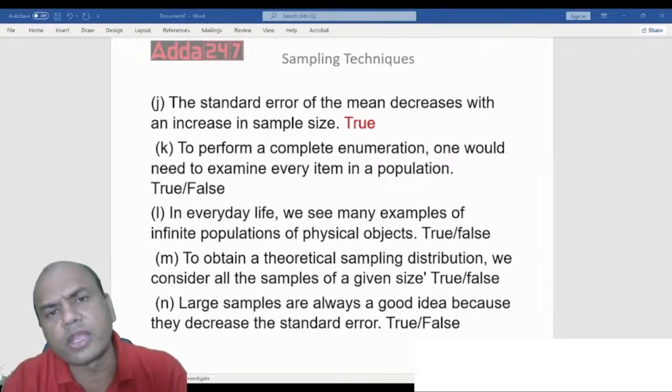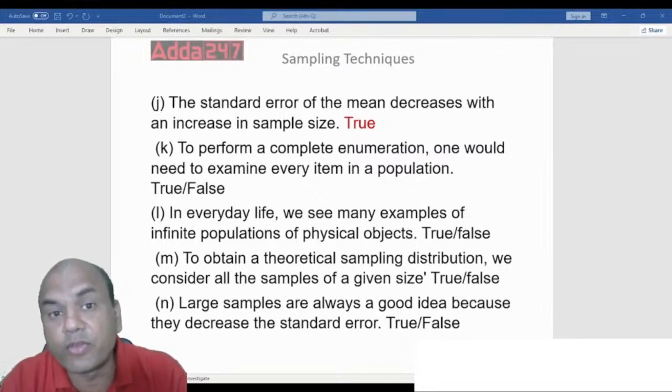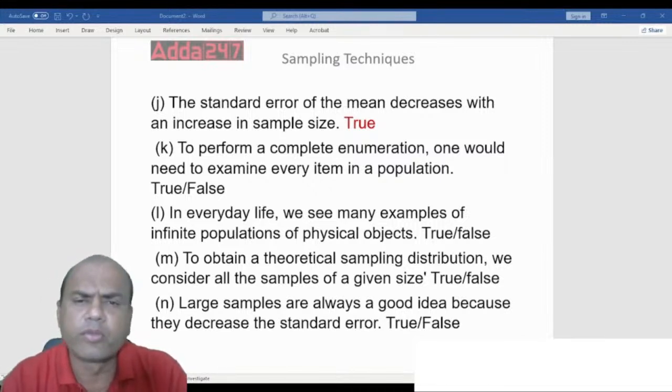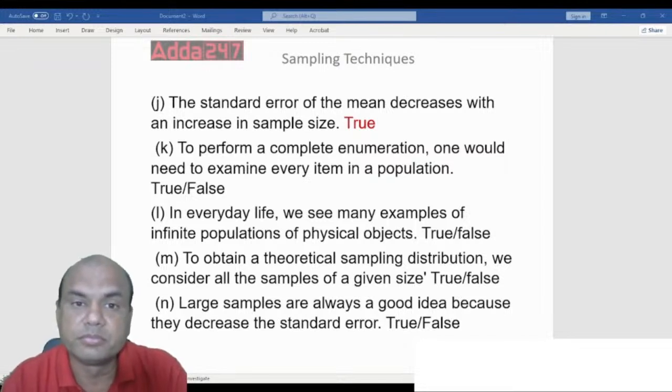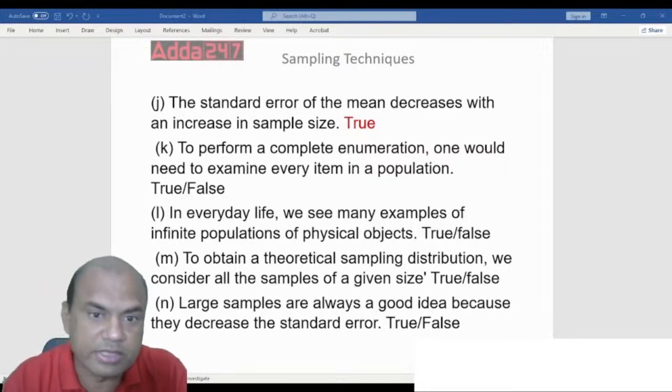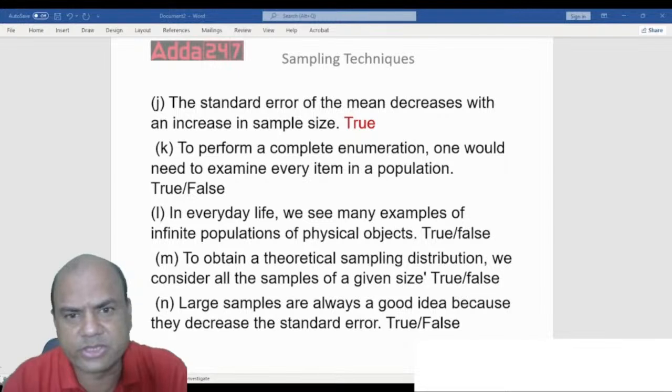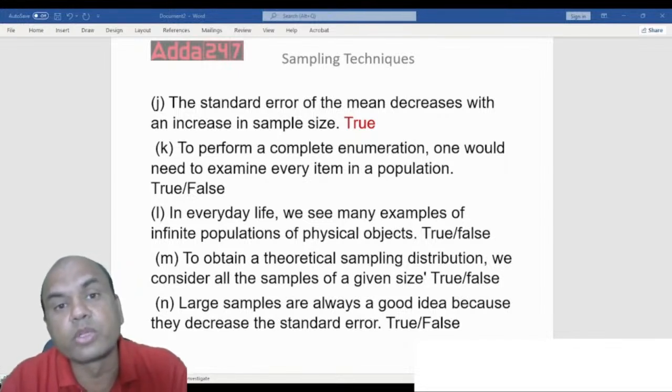Will I have to take the sample of each and every person in Delhi? Will I have to go to each and every house in Delhi and ask, what is your salary? Is it required to do the survey of each and every element?